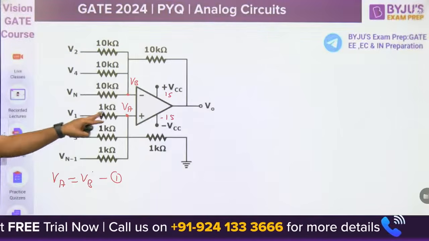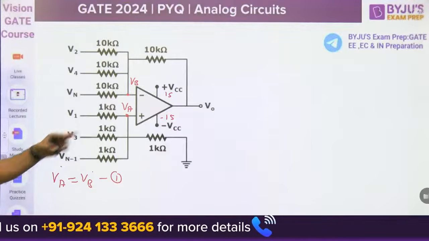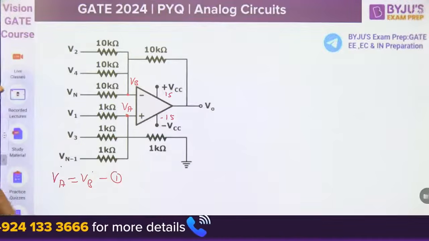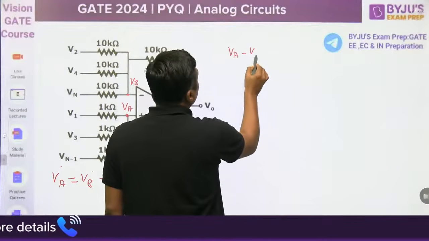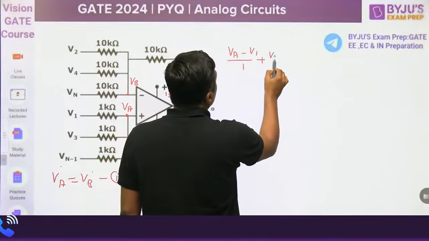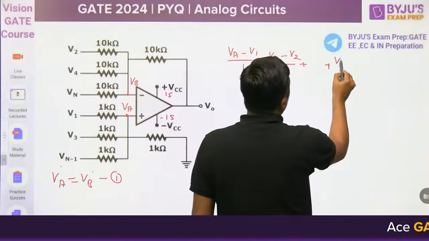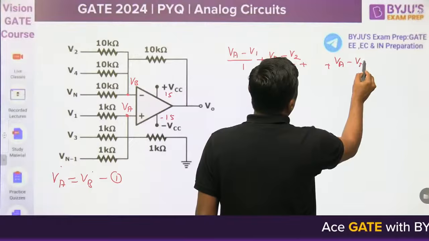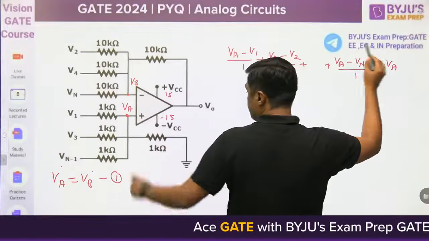VA minus V1 by 1, VA minus V3 by 1, VA minus Vn minus 1 by 1, and VA minus 0 by 1. So you can write VA minus V1 by 1, all are 1, plus VA minus V3 by 1, plus VA minus Vn minus 1 by 1, plus VA minus 0 by 1.